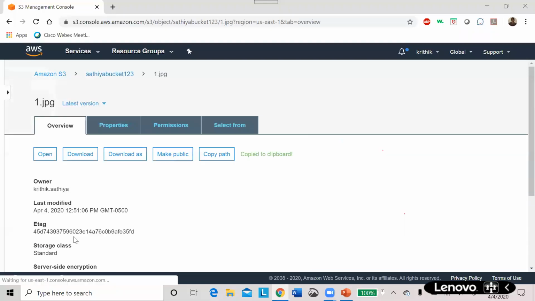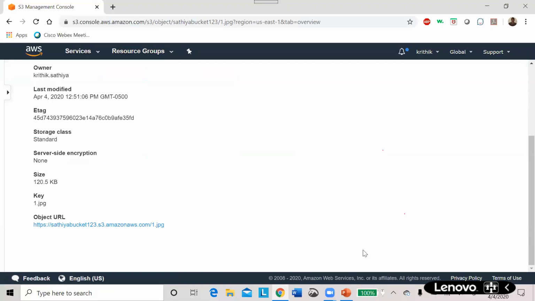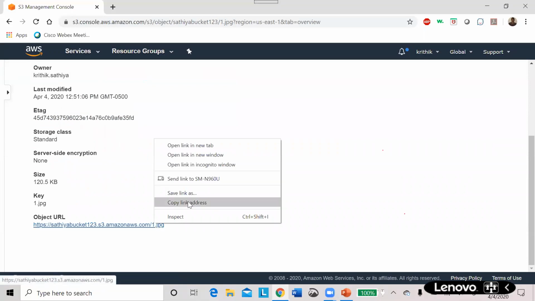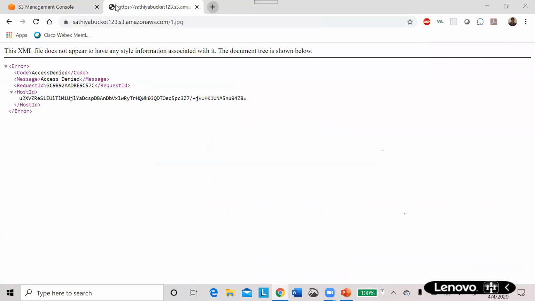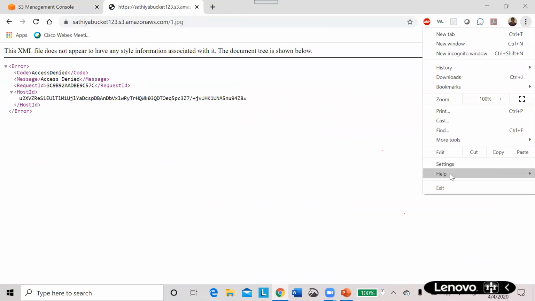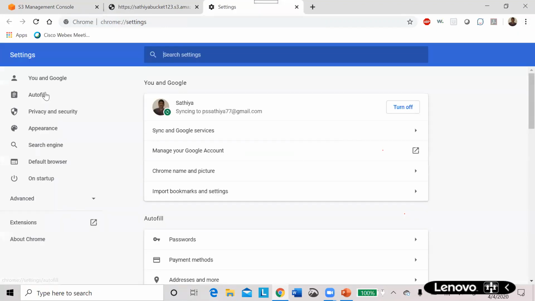I'm clicking that file and seeing this address. Just copy and paste here. File level permission also you need to give.